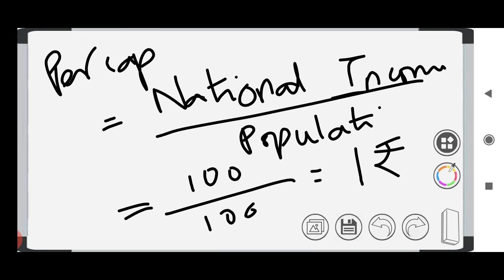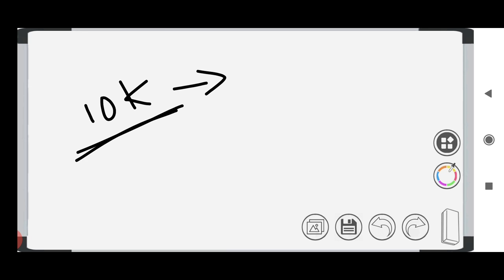Per capita income is not accepted as fully correct. Say that based on the calculation, the ratio of national income and population gives us 10k, which means that everyone in the country is earning 10,000 rupees. But it is not true.